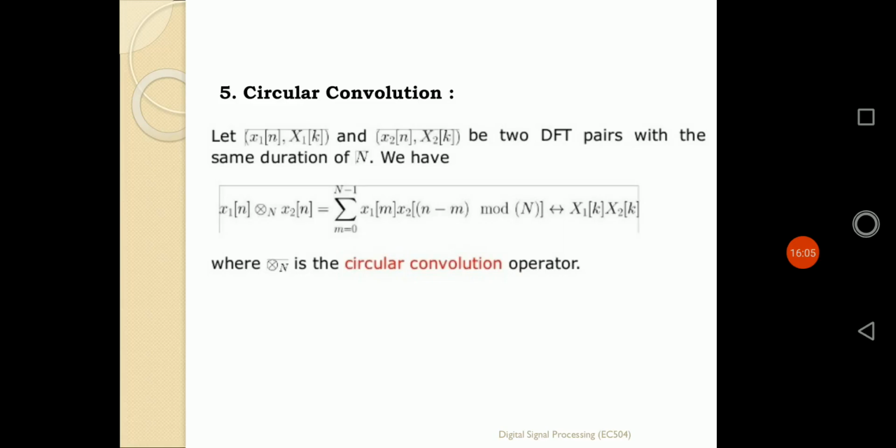So it defines that whenever we apply the circular convolution operator on the time domain sequences, that operator is equivalent to the multiplication operator in the frequency domain transformation. So x1n, whenever the circular convolution is applied with x2n, it is equivalent to the multiplication of X1k, that is the DFT of the first sequence, multiplied with the DFT of the second sequence, that is X2k. So x1n circular convolution with x2n applies to DFT to give X1k times X2k. That is the property of circular convolution.